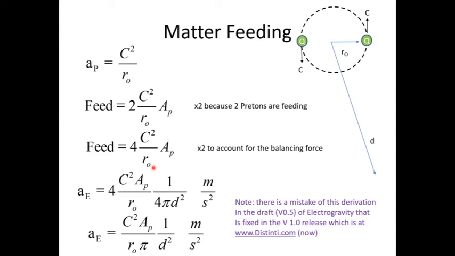But now we want to turn this into, well, what is the acceleration of ether at a distance d from the center of rotation? Well, all we have to do is take this feeding volume and divide by the surface area of a sphere. And that actually gives us the acceleration of the ether going inward in terms of meters per second squared. That's the acceleration of the ether toward a massive body. Okay, now this is just this simplified.